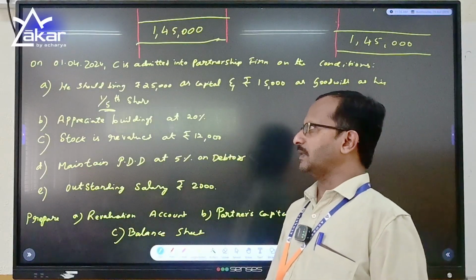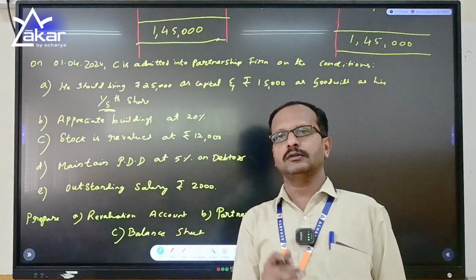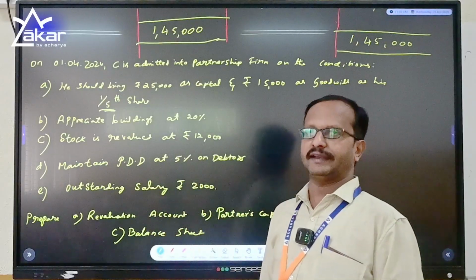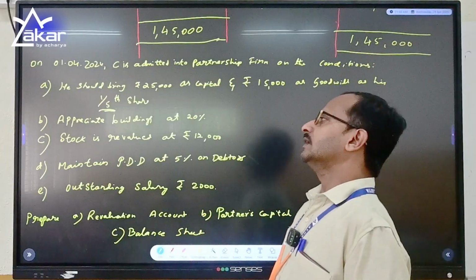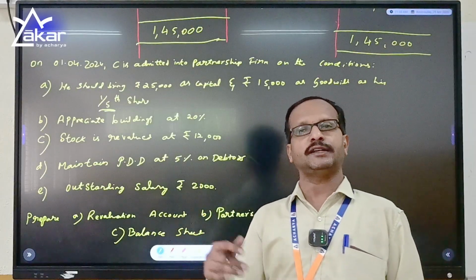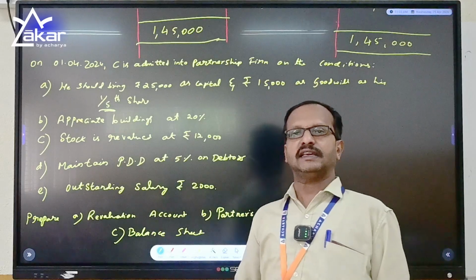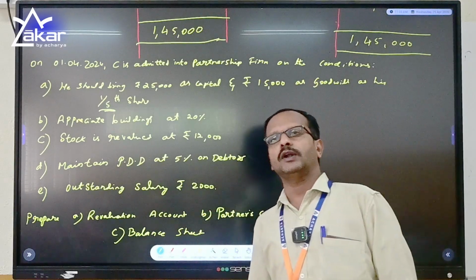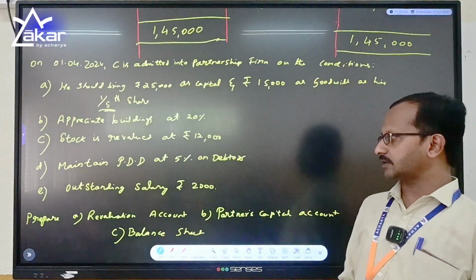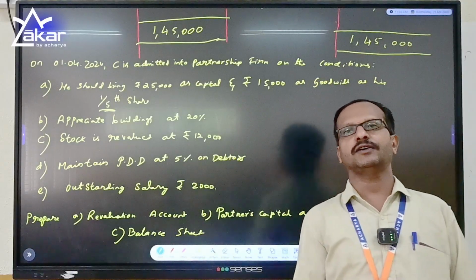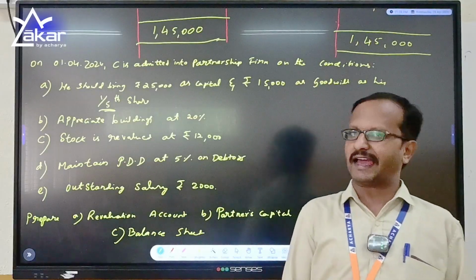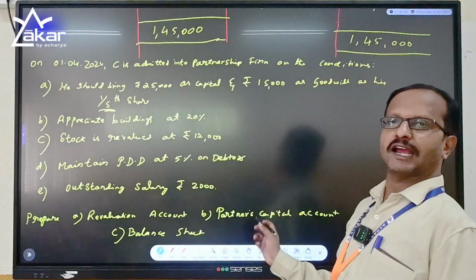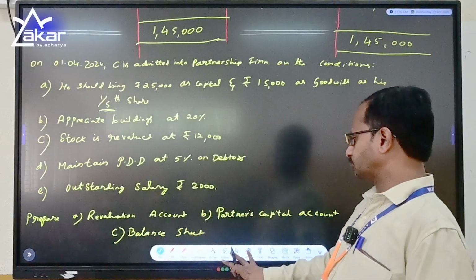They have 5 adjustments. The first adjustment is C is bringing 25,000 in cash as capital and 15,000 as goodwill in cash for his 1/5 share of the ratio. Second, building is appreciated by 20%. Third, stock is valued at 12,000. Fourth, maintain provision for doubtful debts at 5% on debtors, and there is an outstanding salary of 2,000 which is to be paid as a liability. So now they request you to prepare the revaluation account, partners capital account and balance sheet.